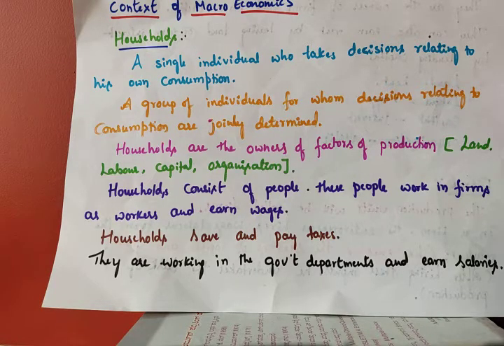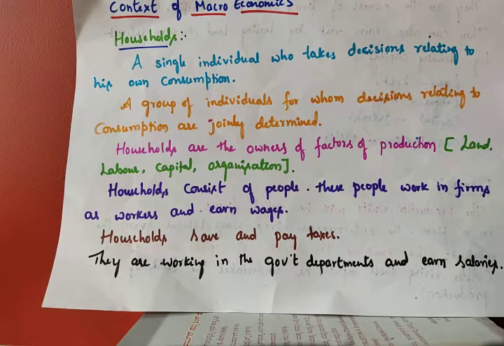So households are the owners of the factors of production: land, labor, capital, organization. A few people have land, a few people put in their effort as laborers using their labor, a few people invest money, and a few people use their knowledge, technique and intellectual planning. How to produce is decided by the organizer. The organizer's work is combining all these: land, labor and capital.